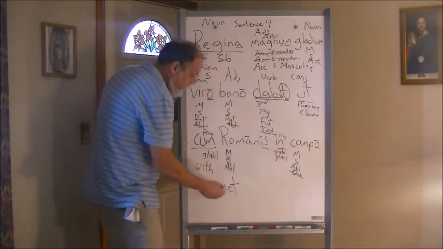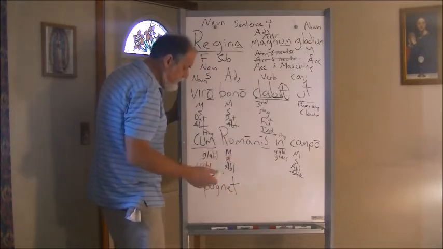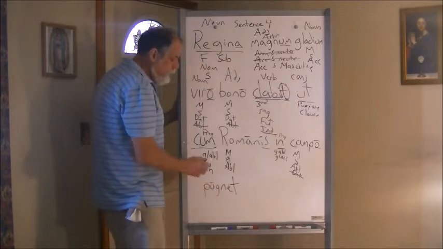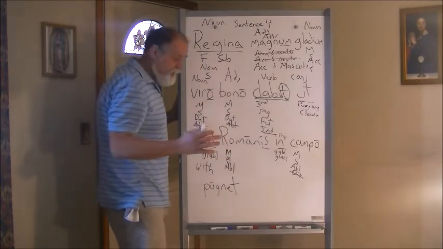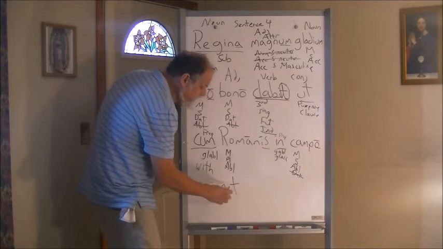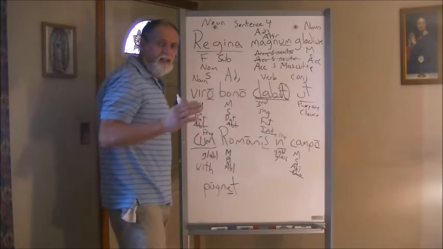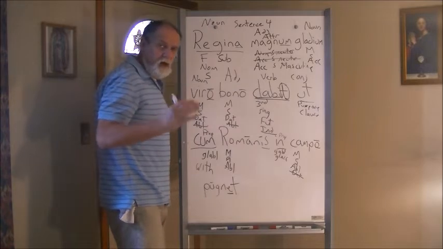Then we come to our last word, all right, which is pugnet. All right? Pugnet. I'm sorry, I forgot the macron on there. Pugnet is from pugno, pugnare. So we see the stem, but we also see this E, and that's odd because we know that pugno, pugnare is a first conjugation verb.